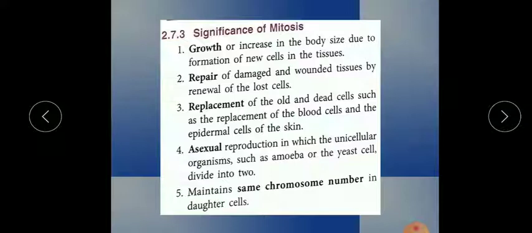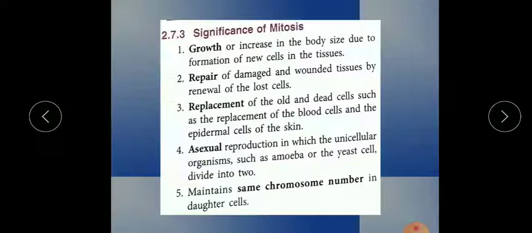Remember, mitosis always occurs in the somatic cells. Somatic cells are those cells of the living organism other than reproductive cells. As you know, our bone cells, muscle cells, nerve cells and blood cells all come under somatic cells.